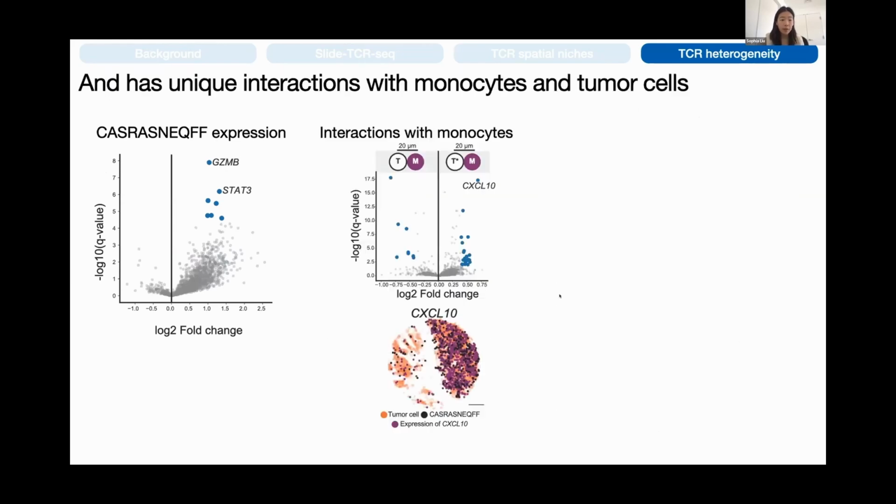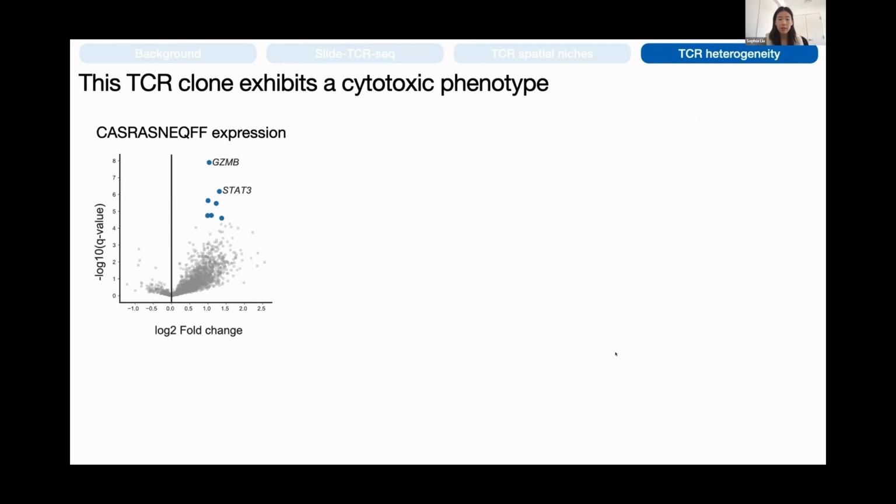So what makes this clone special? We can do something similar to what you would do in a single cell experiment, which is look at differentially expressed genes for that clone. We find that this clone expresses granzyme B and STAT3 much more highly than other T cell clones, suggesting that it uniquely has this cytotoxic response.